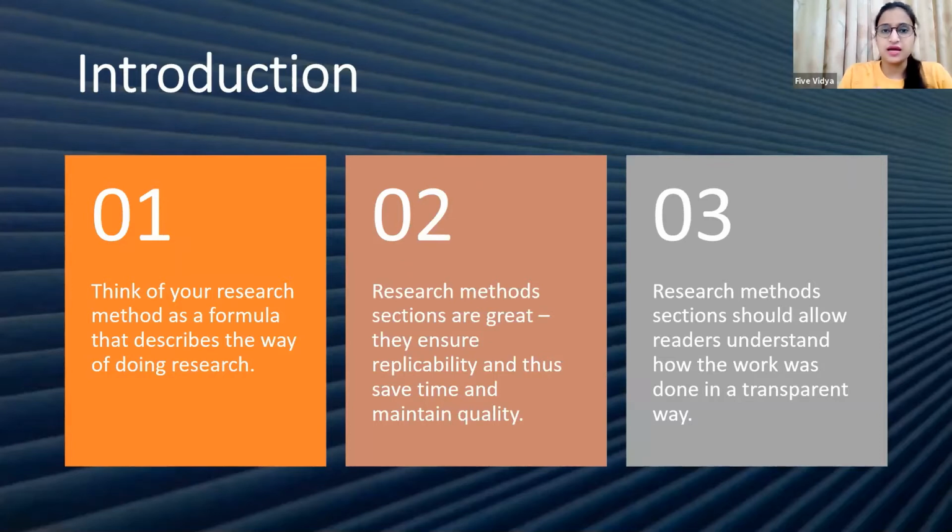So whenever I am writing my research methods, it should be well written and well justified, and all the methods which you are writing should allow even readers to understand why you have selected a particular method, because this gives transparency to the reader.